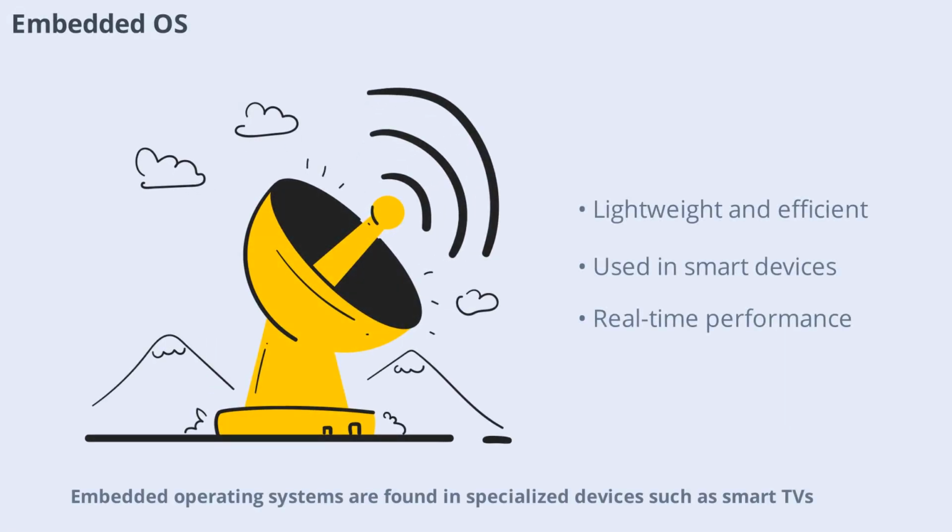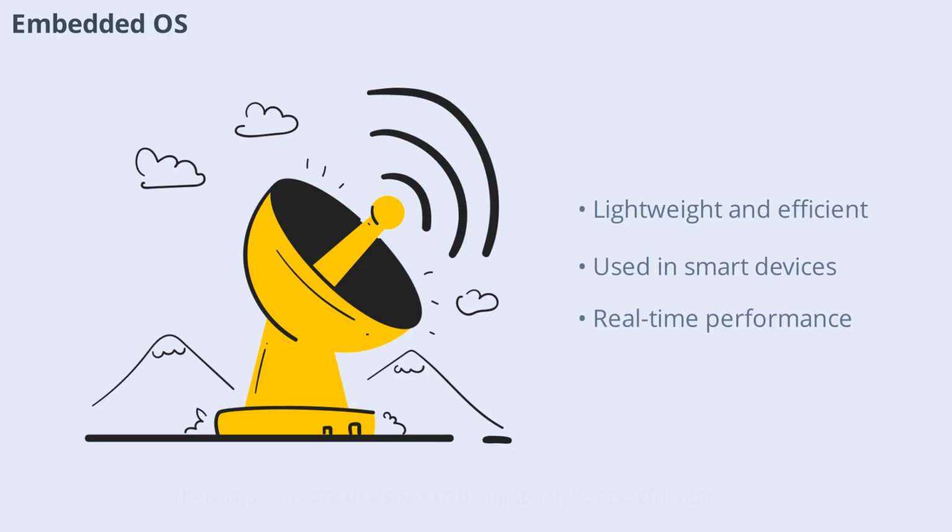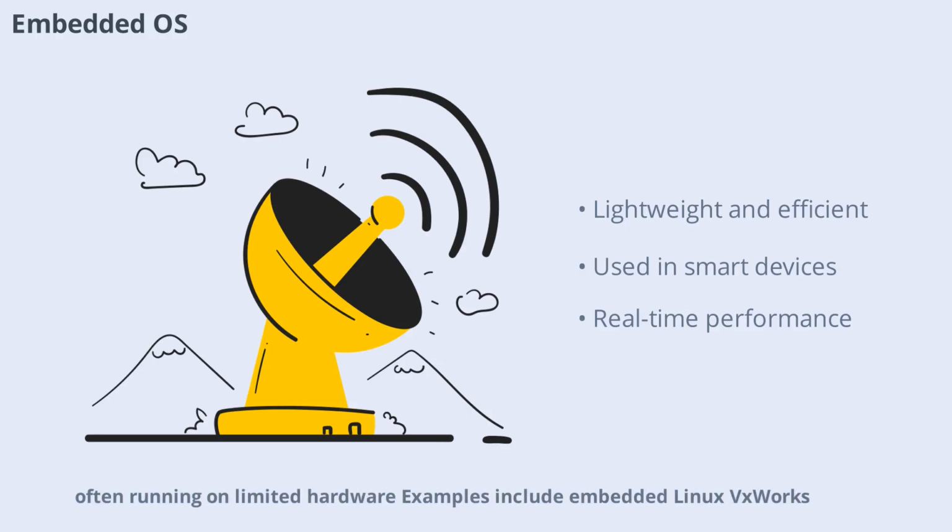Embedded operating systems are found in specialized devices such as smart TVs, cars, and home appliances. These systems are designed to be lightweight and efficient, often running on limited hardware. Examples include embedded Linux, VxWorks, and QNX. Embedded OSes are tailored for specific tasks, ensuring reliability and real-time performance in devices that require consistent operation.